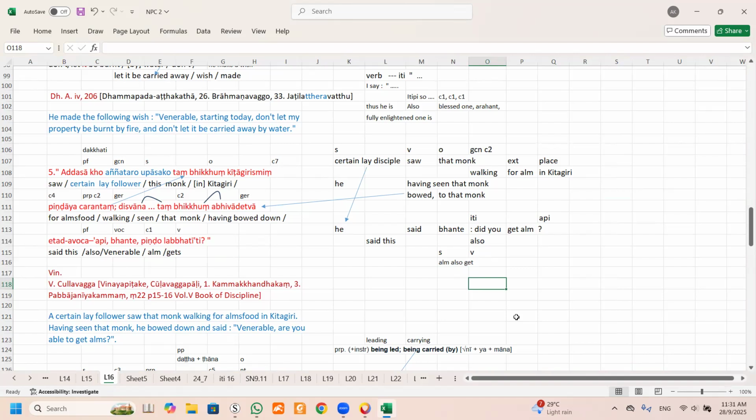Okay, question mark is what we put. In English, when you say did you, does it mean a question mark? You don't follow the text, you follow the English translation, you understand? If you don't want to put the question mark, also, arms also get, how do you understand these sentences directly from Pali? How do you understand this one?